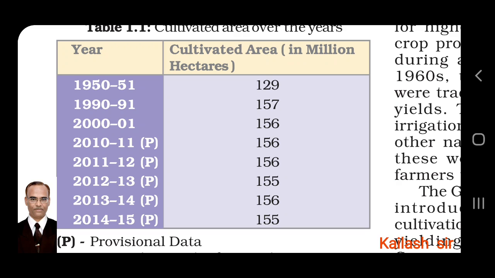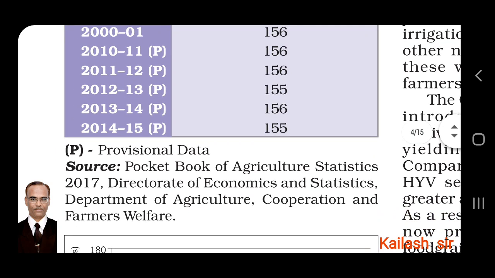1950-51, 129; 1990-91, 157; 2000-01, 156; 2010-11, 156; 2011-12, 156; 2012-13, 155; 2013-14, 156; and 2014-15, 155. P means provisional data.